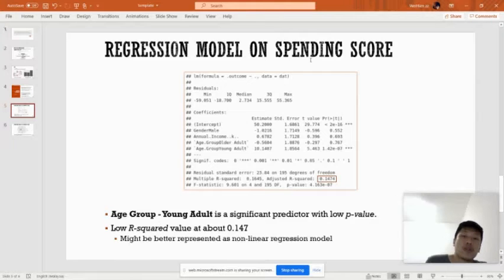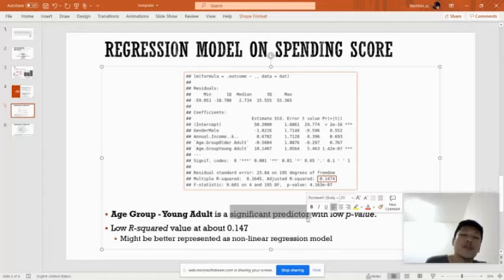On the regression model for the first question, this is the output of the model. In line with our EDA, we find that the model shows that whether they are young adults is a significant predictor of the spending score, with a low p-value as shown here.